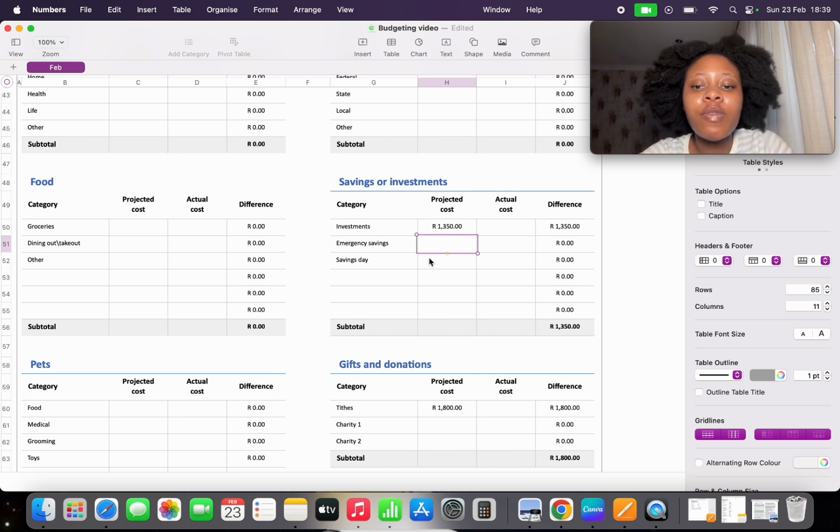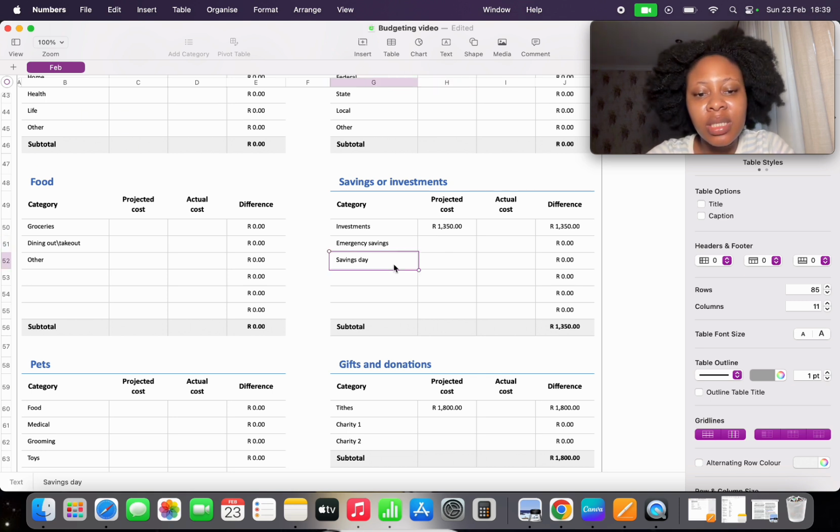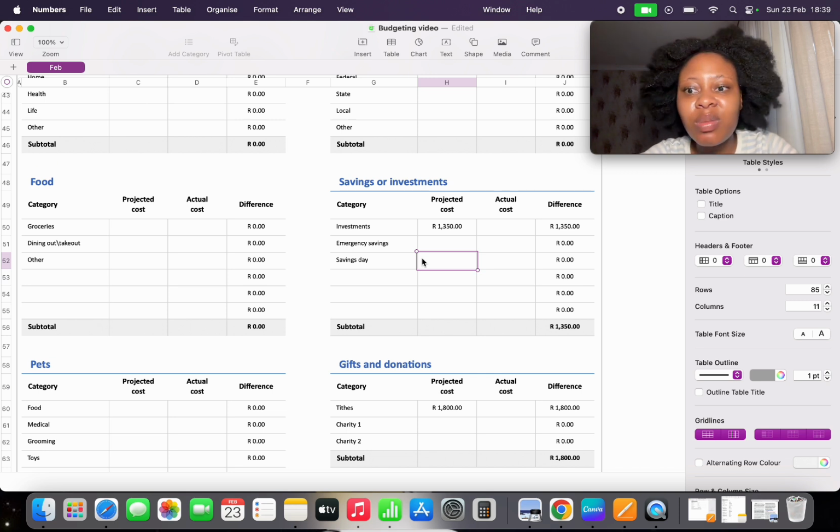My emergency savings is obviously going to be more than my day-to-day savings until a point where I have reached my 3 to 6 months. Then I would increase my investments and then just minimize my day-to-day savings, because this could be like, random electricity finished and I didn't expect it. It actually took more than what I was anticipating for the month. Then I'll use my day-to-day savings, or a random emergency happens and now we have to restart the emergency fund. So that's why I'd say now, once you've actually capped your emergency funds, I'd increase my investments and then just put a little bit to my everyday savings kind of fund just for when I do need it.